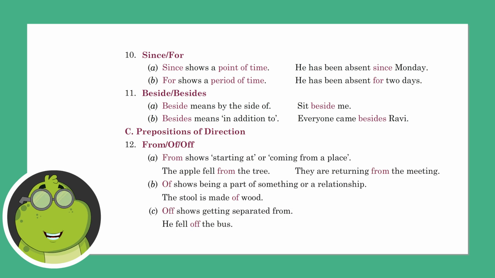Prepositions of direction. From, of. From shows starting at or coming from a place. The apple fell from the tree. They are returning from the meeting. Of shows being a part of something or a relationship. The stool is made of wood. Of shows getting separated from. He fell off the bus.